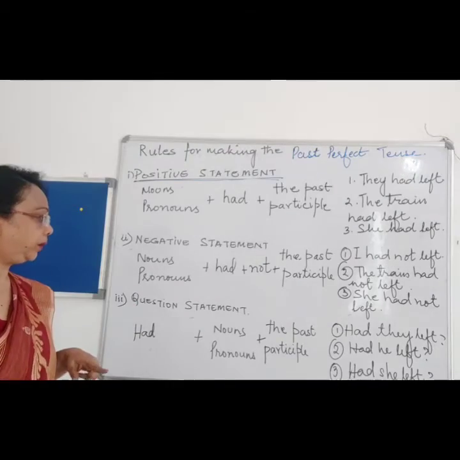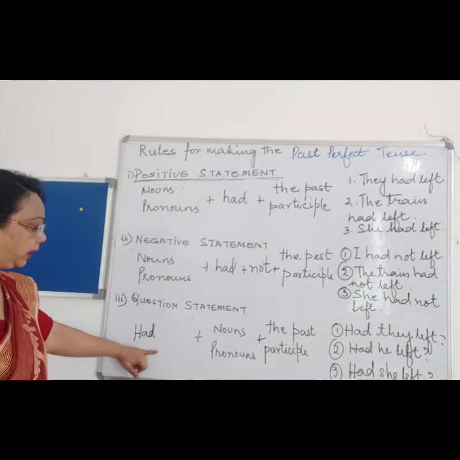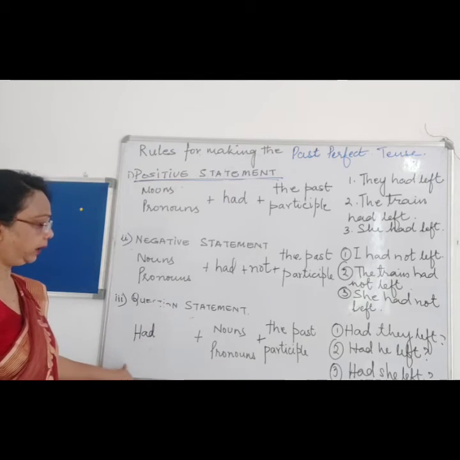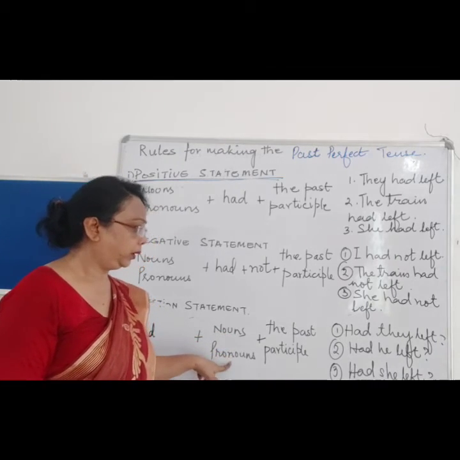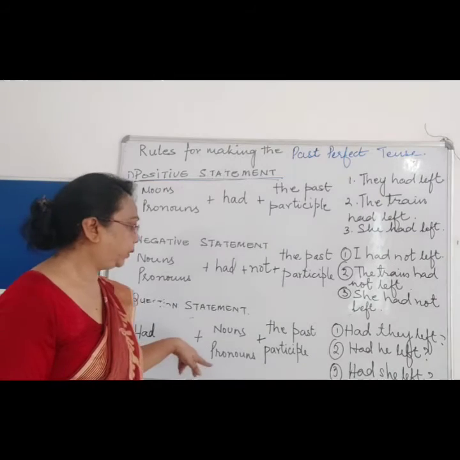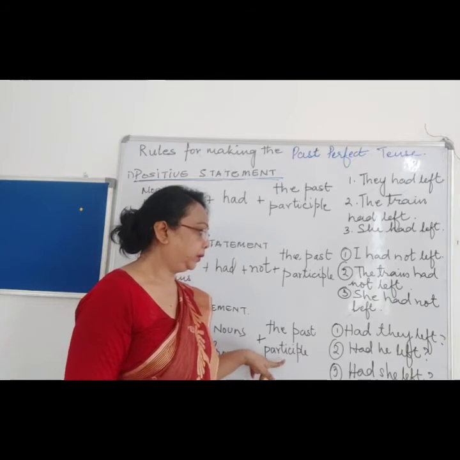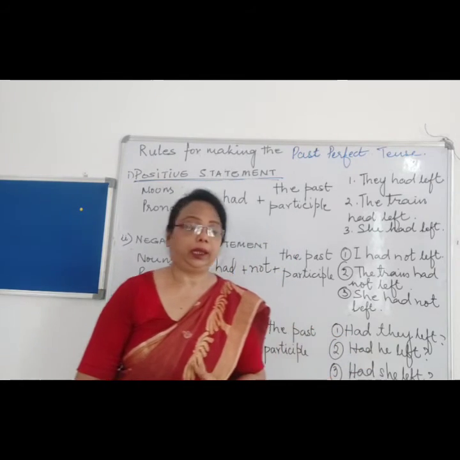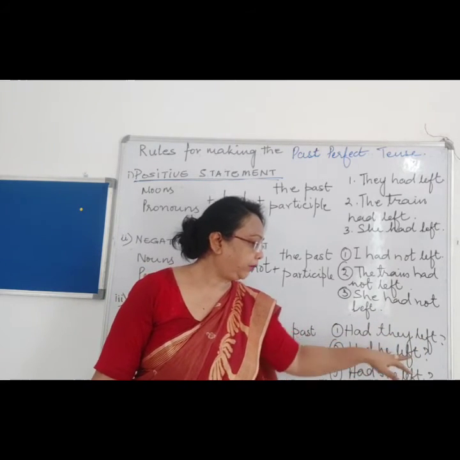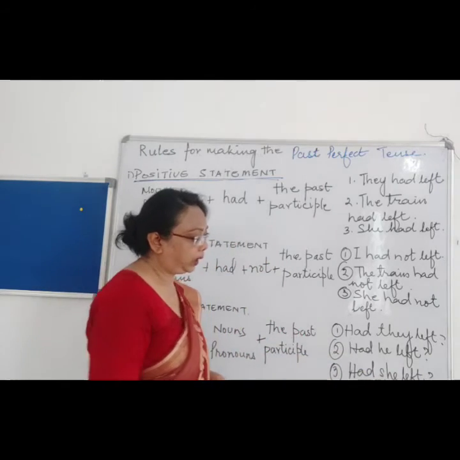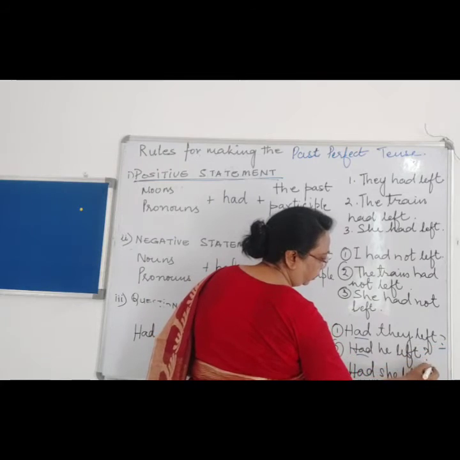Now, question. For the question statement, you are asking questions. So therefore, for the past perfect tense, we have to start the sentence with had. Whether the number is singular or plural, we simply have to start the sentence with had with the past participle. Like over here, we see they had left. Had they left, had he left, had she left. Now we have all started with had, asking questions, and ended with the question mark.